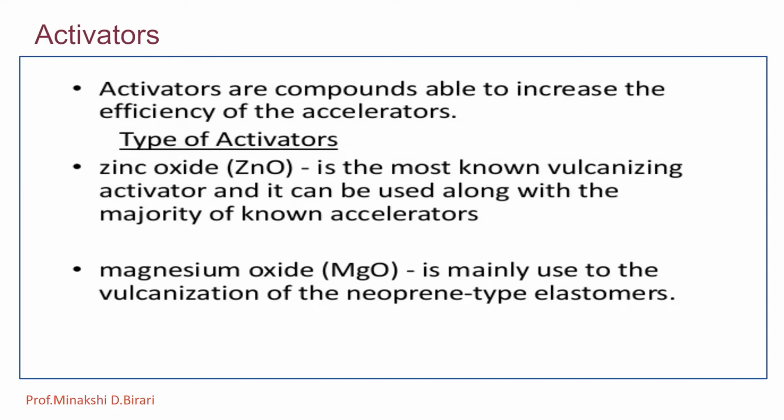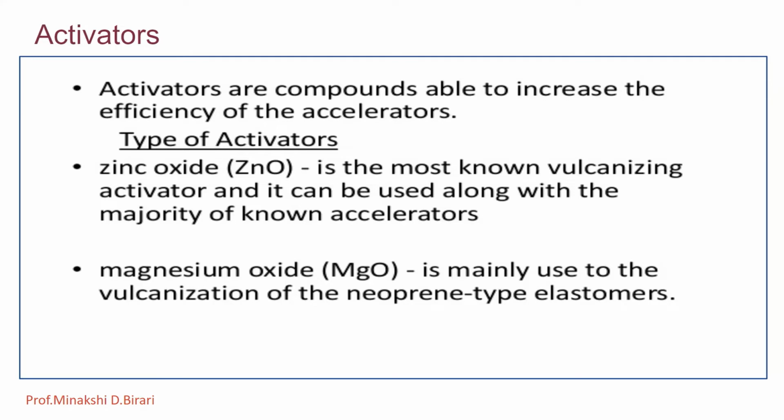The accelerators undergo fission into free radicals which then participate in the cross-linking process. Vulcanite or ebonite, which contains about 52% sulfur, has good electrical insulation properties.